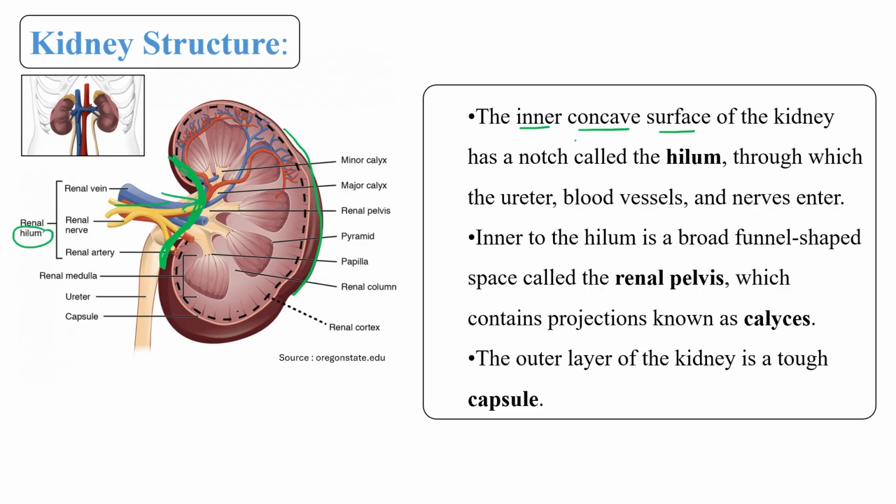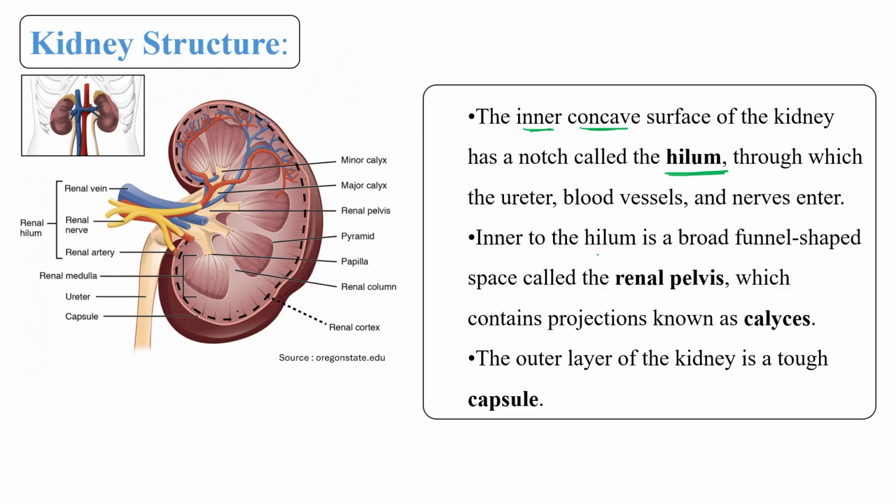What do we call it? Hilum. Through which various structures, this one is the ureter, renal vein, renal nerves, renal artery, all these nerves and vessels actually enter inside the kidney through the hilum, and this is a notch-like structure. Okay, so this is present on the inner concave surface.